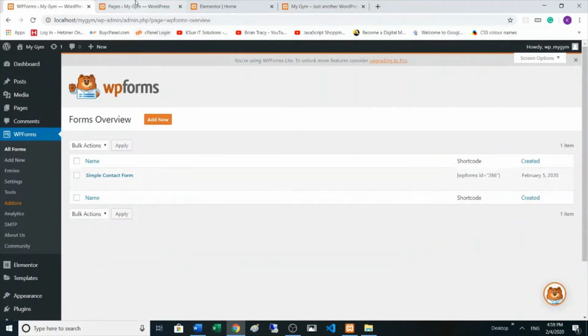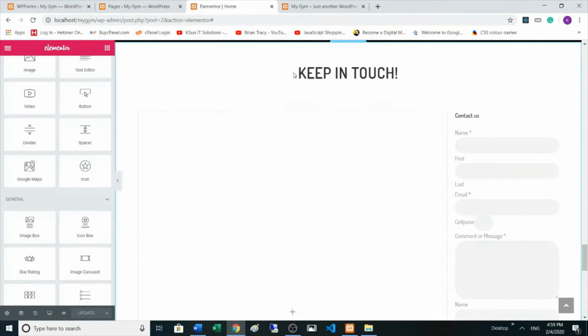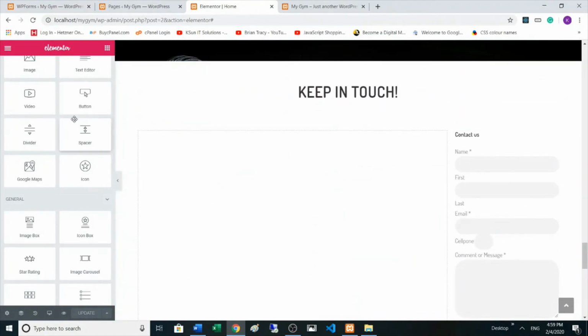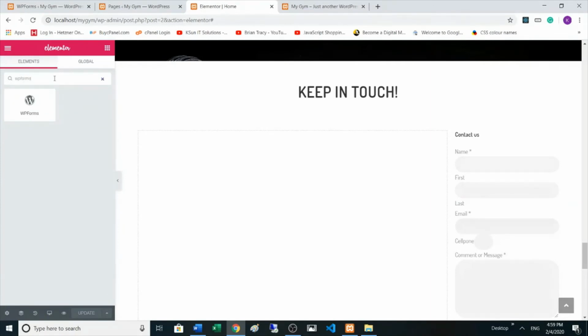So the next step, we go to the pages and choose the home page with Elementor, and then go to the keep in touch section at the bottom of the page, and now we can add the contact form here. So click on the tools, and here we can search for WPForms, and we have a WPForms widget here. Just drag and drop.